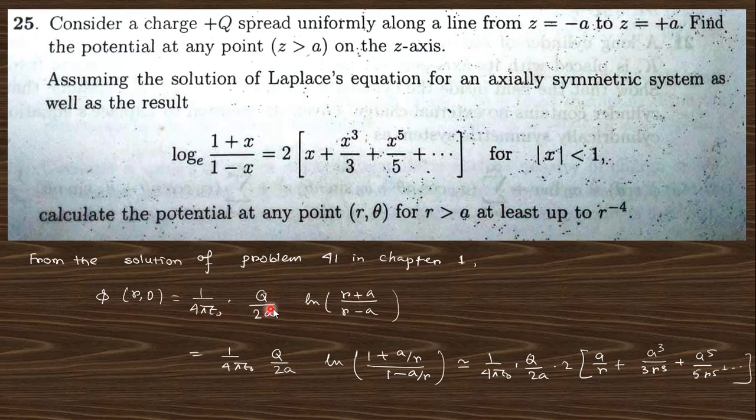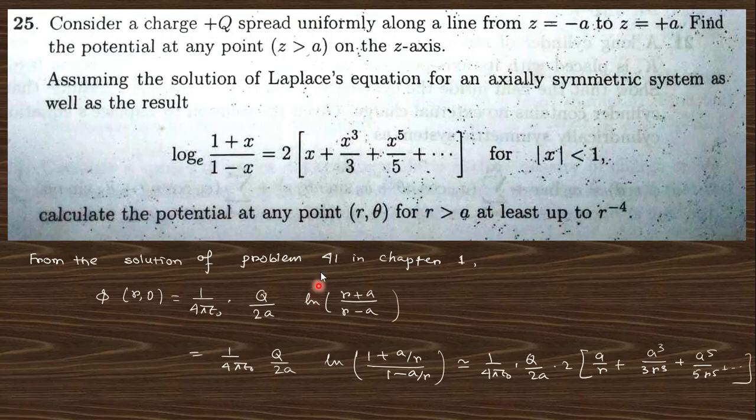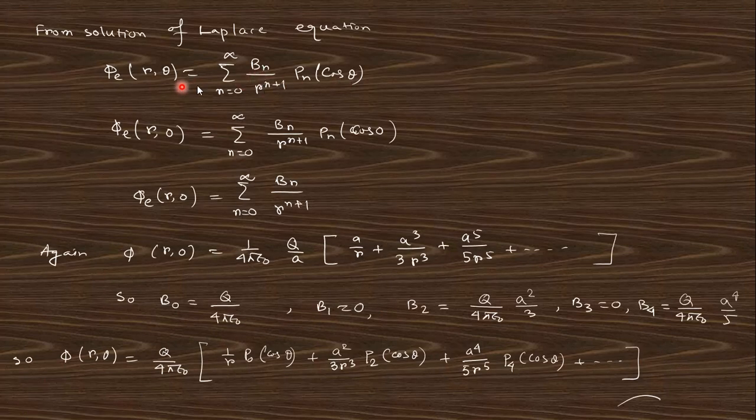So this is the potential, and this can be expressed in a logarithmic expression, and then compare with this solution. This is our general solution. Just put theta equals 0. If you compare the general solution with this potential, you will get v0 equals like that, v1 equals 0 because there is no r square term, v3 equals 0 because there is no r cube, r to the 4 terms like that.